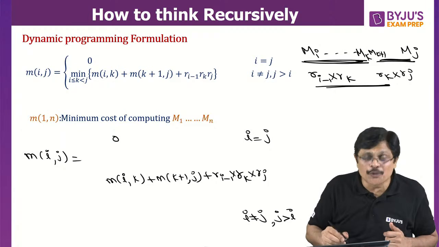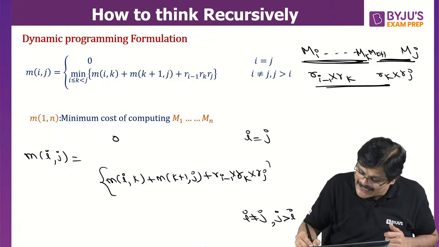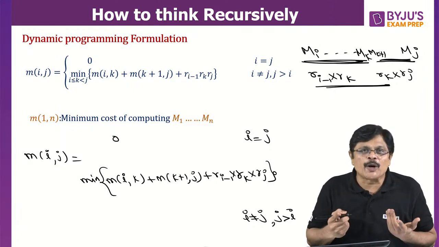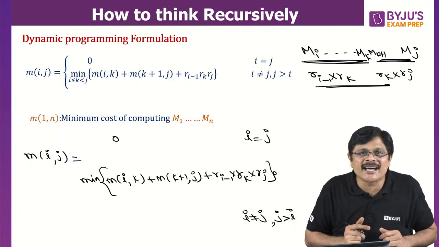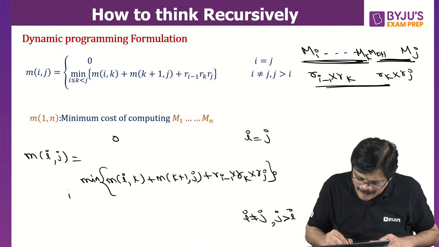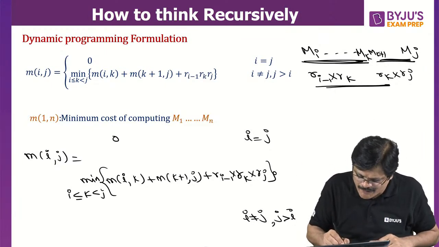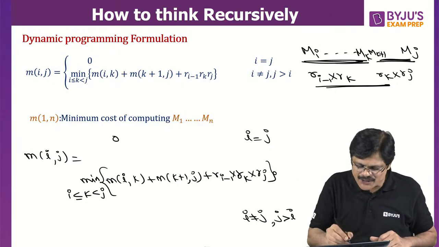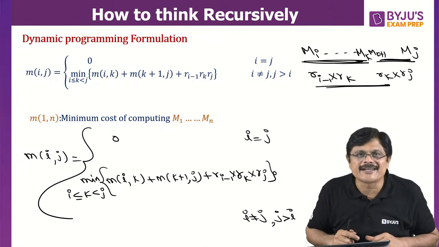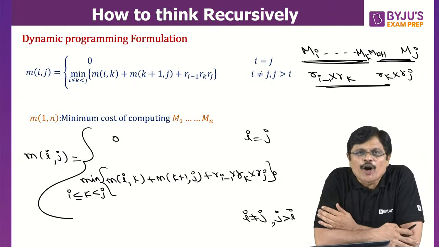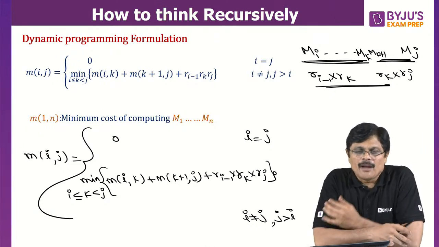Therefore, what we have to do? We have to find for all possible k. And what are the possible k from mi to mj, sir? I plus 1 up to j minus 1. So you have to find for all possible values of k starting from i till less than j. And that is the total recurrence relation, my dear friends. Hope you understand. And that is the recurrence formula for matrix chain multiplication.